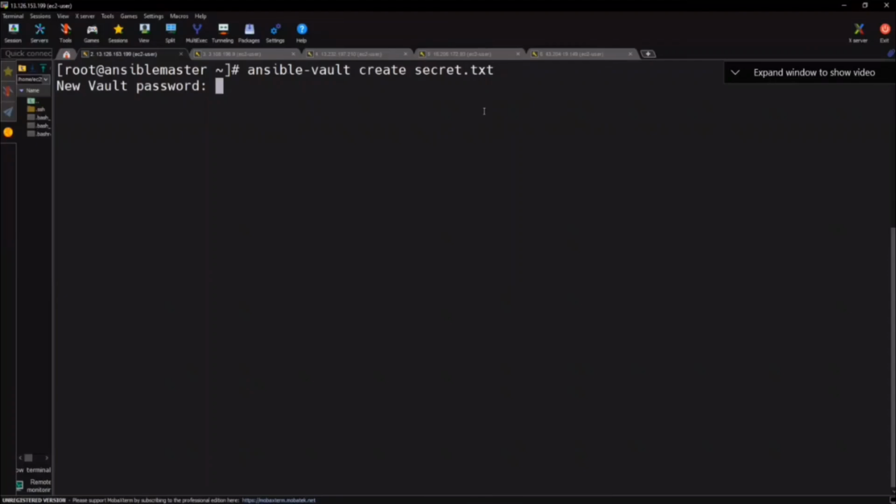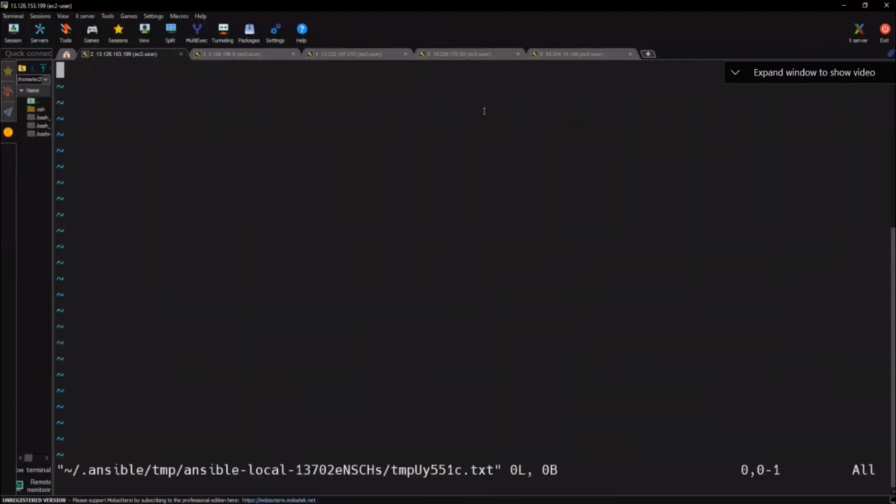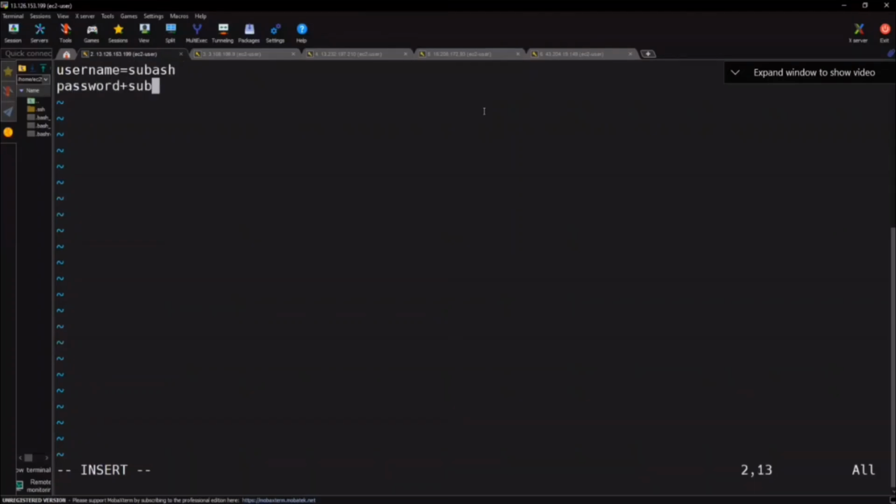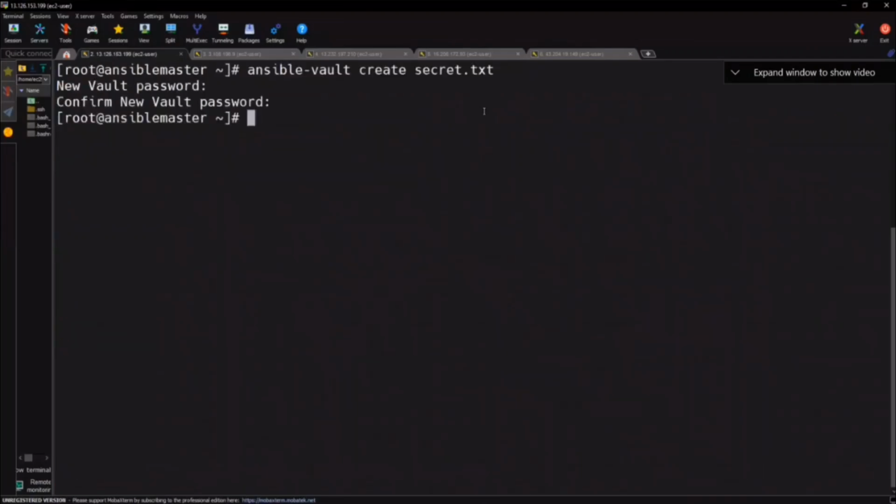Enter it. It's asking for the password. I go in root 123. Remind me, okay? Root 123. Okay. Now, what is there inside it? Username: Subhash. Password: Subhash girlfriend. Okay. So save. Now I created, guys, a file using Ansible-vault. Now it's encrypted or not? If I do cat now, I want to see what is Subhash's girlfriend name.